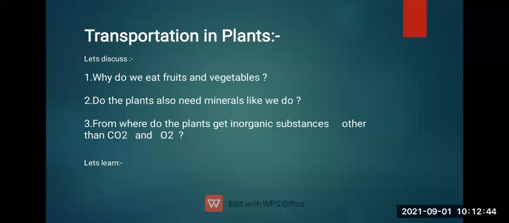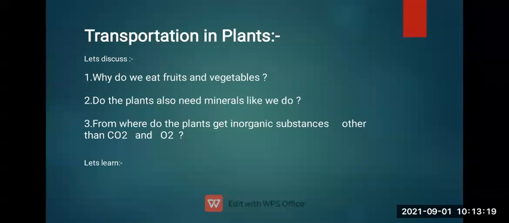What will happen in photosynthesis? Plants make their own food with the help of sunlight and water, in the presence of sunlight and chlorophyll, with carbon dioxide and minerals taken from the soil. They make their food in their leaves, and through the leaves it goes to the whole part of the plant. Likewise, minerals are required for plants to grow.